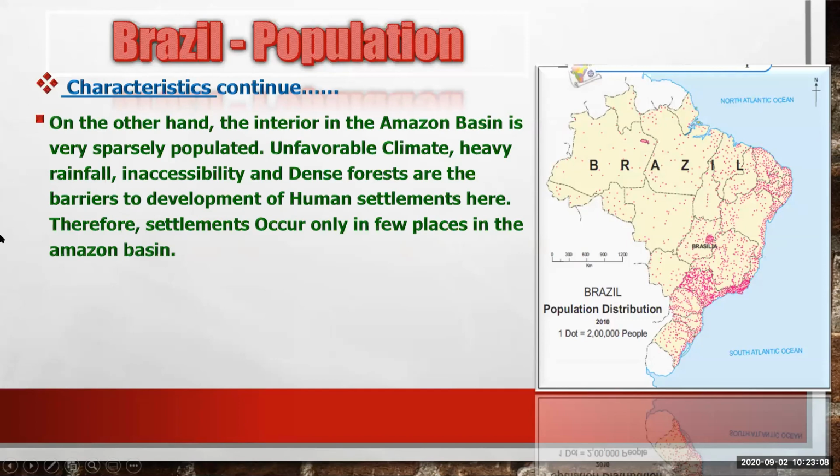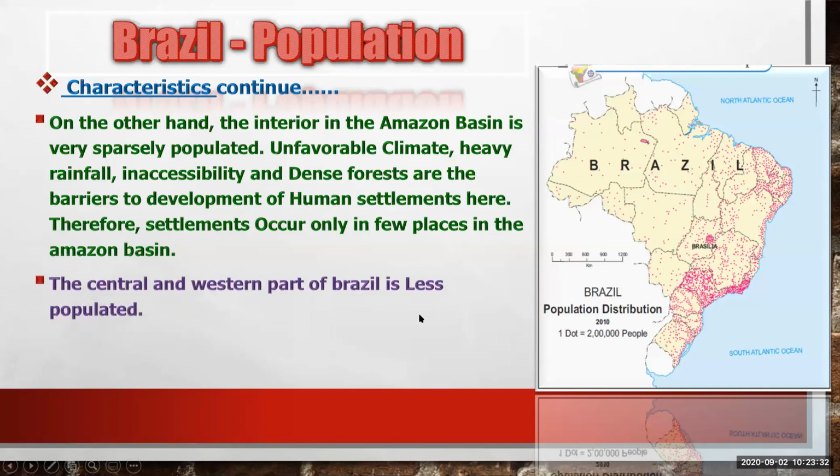Means the reason is given here, that is the unfavorable climate, heavy rainfall, as we have seen already in chapter number 5, that is the heavy rain occurs in the Amazon basin area, and the most barrier is uneven land also.